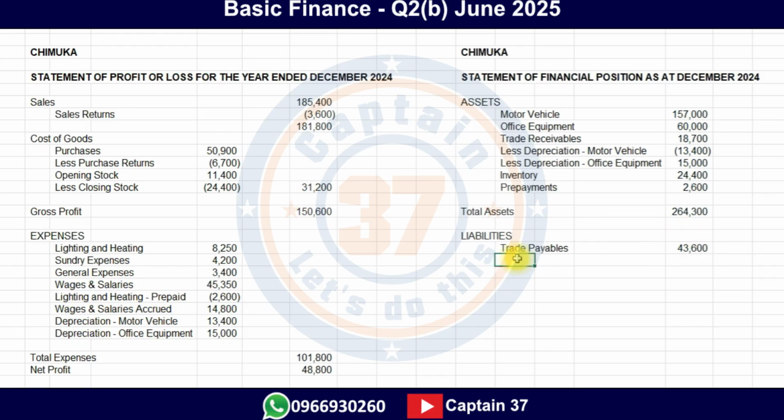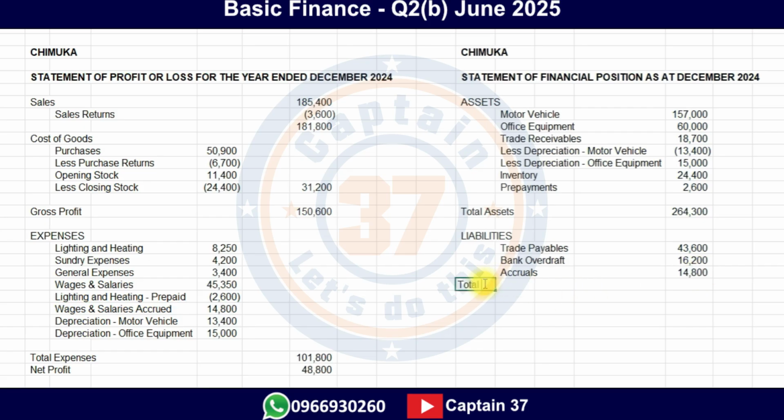We have a bank overdraft. Okay, we got more money from the bank. And how much is that? Bank overdraft, we've been told it's 16,200. Is that it? I don't think so. Why? Because we have got accruals. Remember? How much? 14,800. This should give us our total liability.